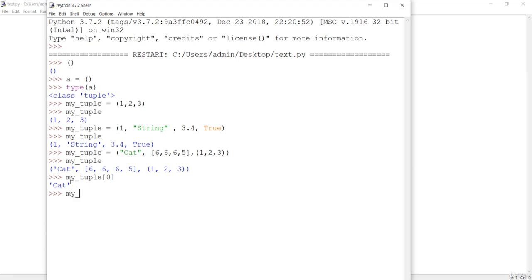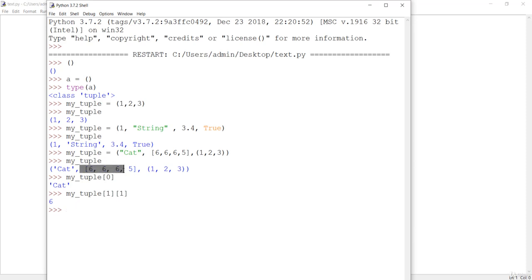And if you want to get maybe this 6th element of the list, then first of all you have to get this whole list, which is obviously at the index 1, and the next index would be again 1, because inside this list, this is the 0th position, this is the first position. So if I just hit enter, you are getting the 6, which is basically the middle element of that list.